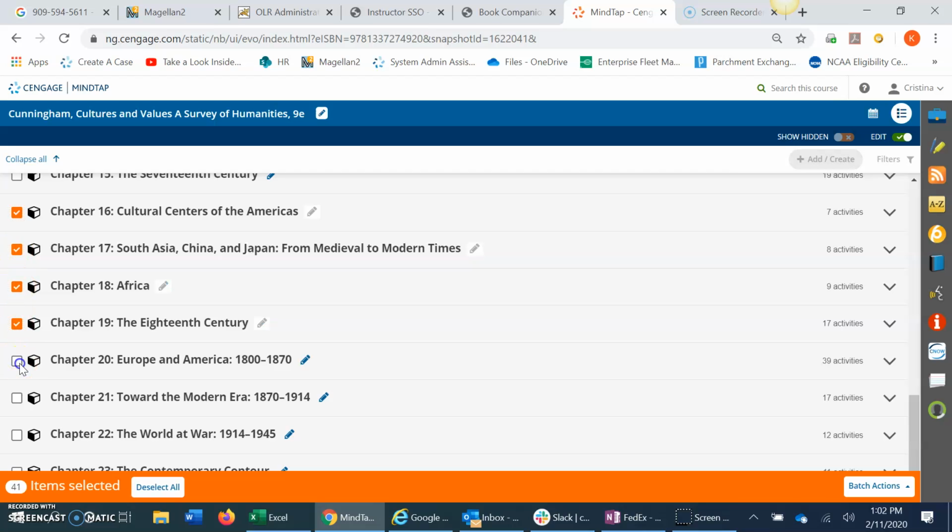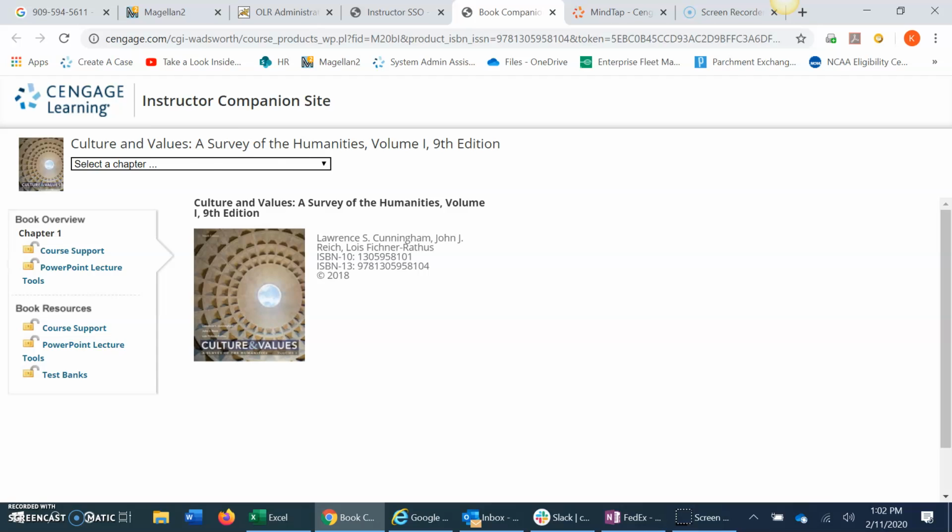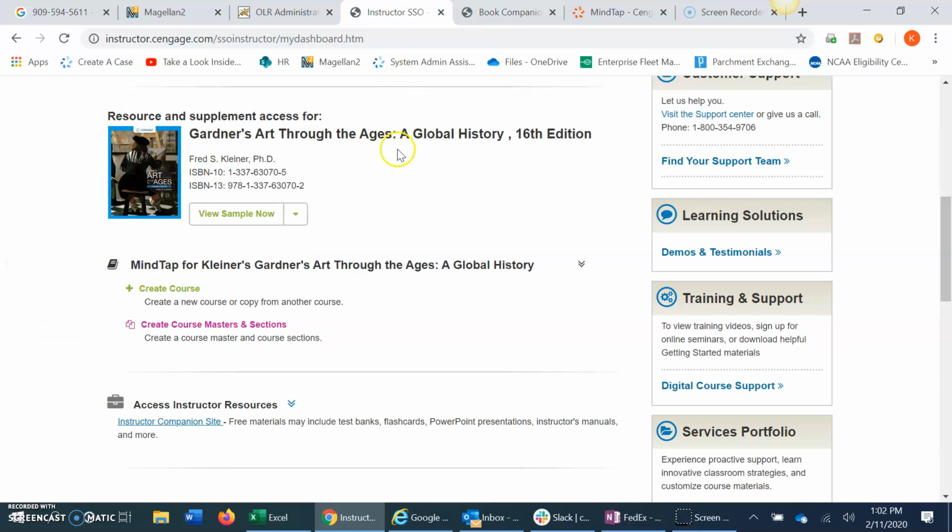So anything I don't use, I can hide all at the same time. It gets rid of it from my screen and from the student screen as well. So again, the price doesn't change. It's the same. Having the smaller version via this digital format won't change the price because MindTap has across-the-board pricing depending on the discipline.